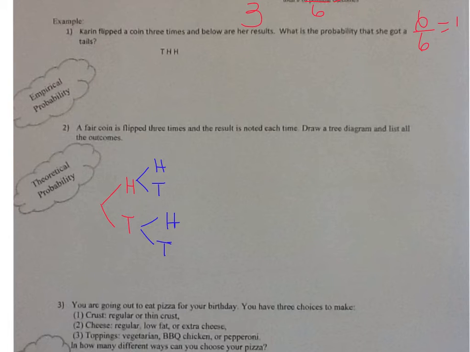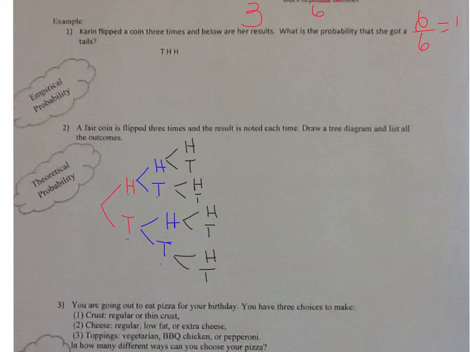And then I'm going to flip again. So let's say I got a heads first, a heads second, and then I flip again. I could get either a heads or a tails. If I got a heads first, tails second, then the third time I could get a heads or a tails. If I got a tails first, a heads second, I could get a heads or a tails. If I get a tails first, a tails second, I could get a heads or a tails the third time.